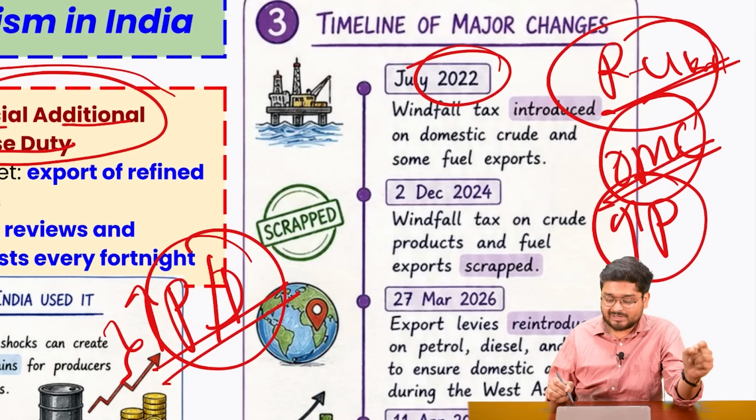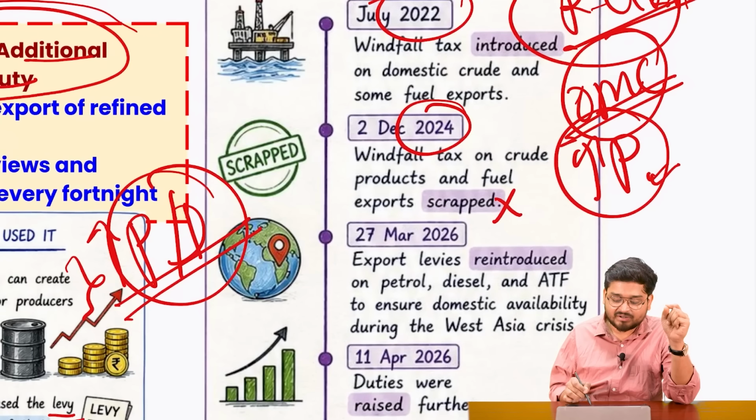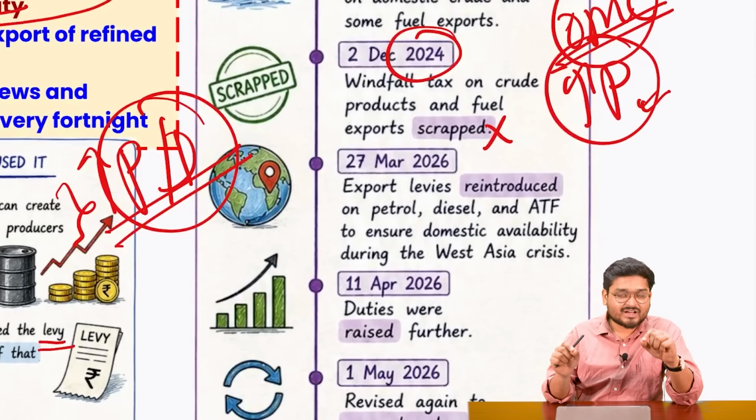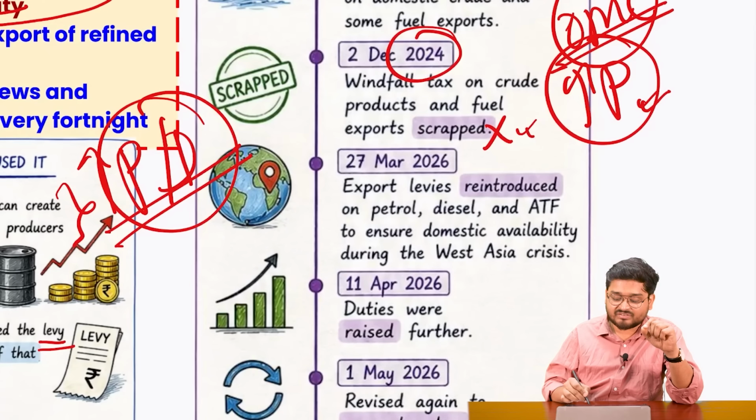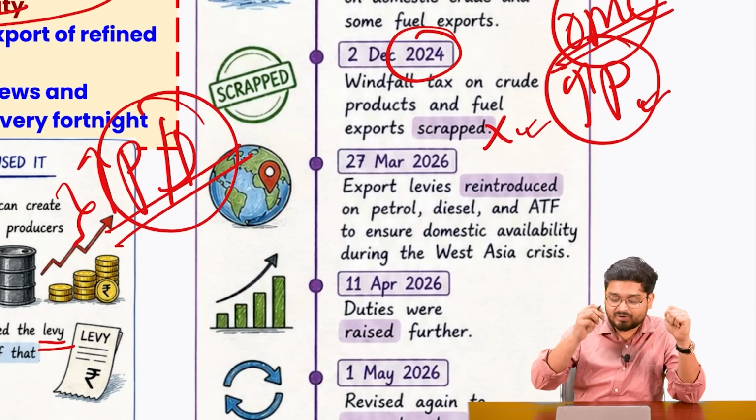So the government came in and taxed it. But in December 2024, it was scrapped, it was lifted, because these kind of policies are only done during some intense economic activity on a global level. So these are temporary policies.